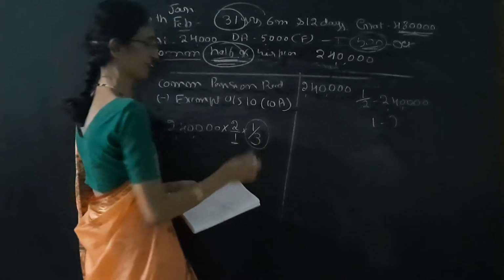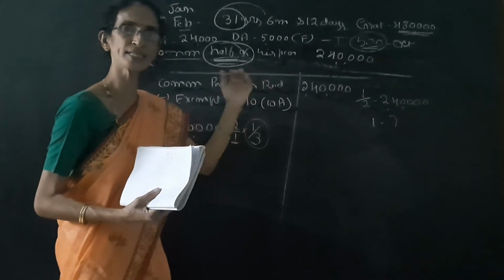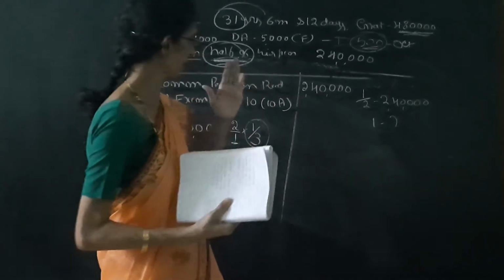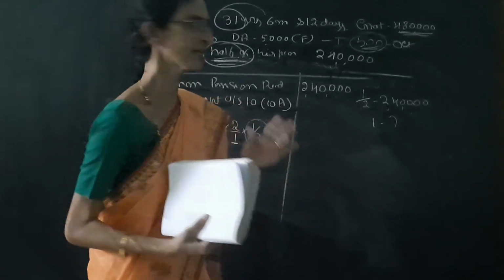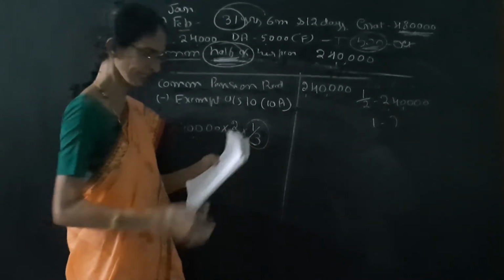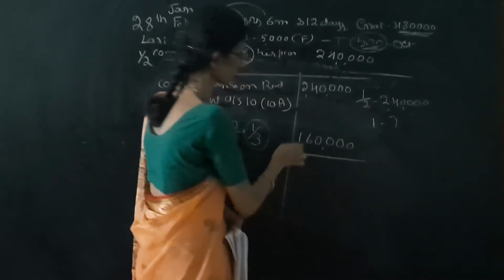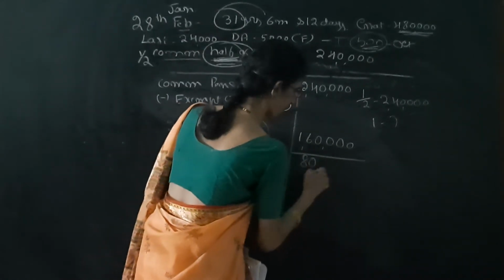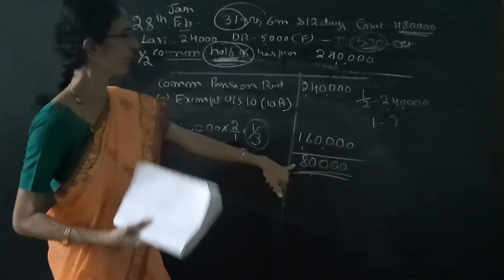Next, why is this 1/3? If he is receiving the gratuity under section 10(10A), if he is receiving the gratuity, then 1/3 of the commuted pension. If he is not receiving the gratuity, then half of the commuted pension. So here this half is by 2/1. Then this is for gratuity receiving. So it is 1,60,000. So out of 2,40,000, 1,60,000 is exempted, and the remaining amount 80,000 is taxable. So the taxable commuted pension will be 80,000.